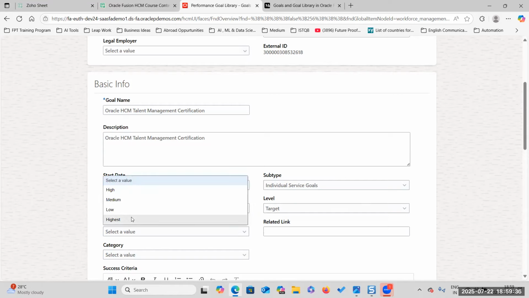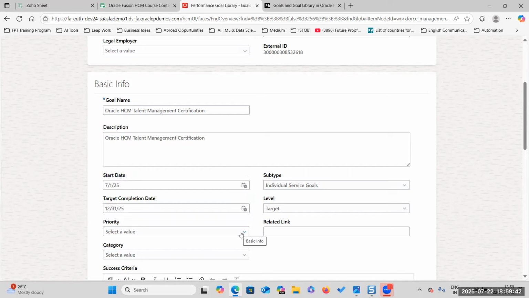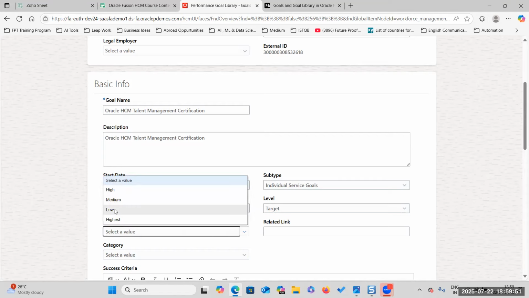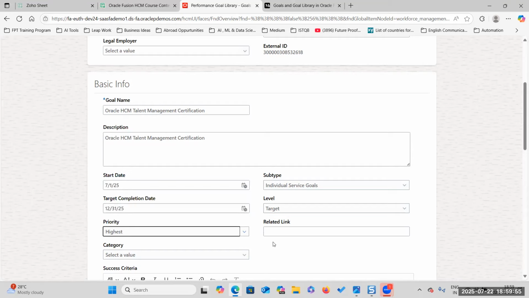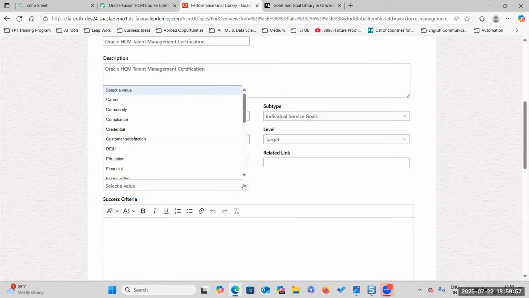So priority, this is a LOV, a lookup. In this priority lookup, I have added, generally we will have high, medium and low. I have added highest. I will show you that one. So I have given it as highest. Category.